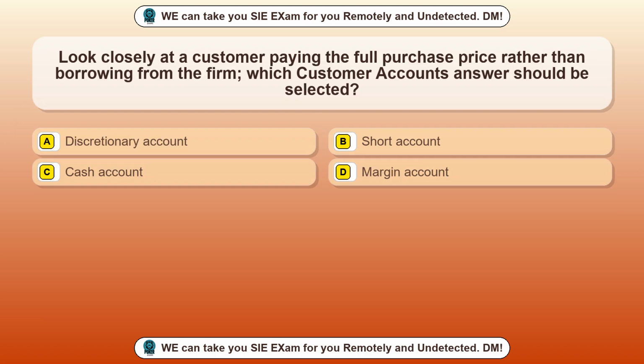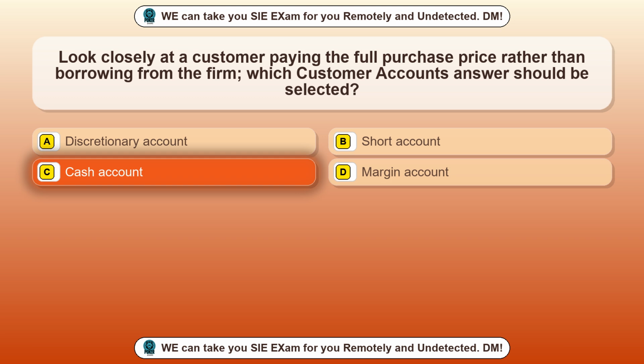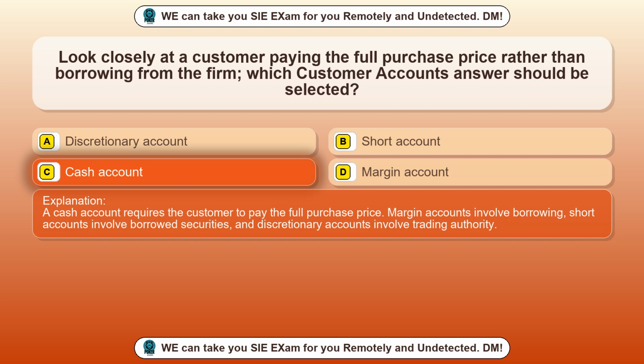Question 82. Look closely at a customer paying the full purchase price rather than borrowing from the firm. Which customer accounts answer should be selected? Option A, discretionary account. Option B, short account. Option C, cash account. Option D, margin account. The correct answer is option C, cash account. A cash account requires the customer to pay the full purchase price. Margin accounts involve borrowing, short accounts involve borrowed securities, and discretionary accounts involve trading authority.